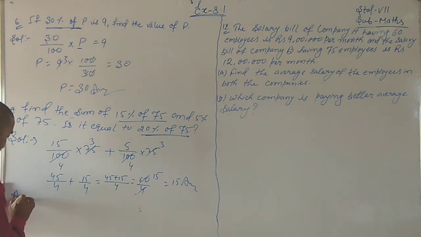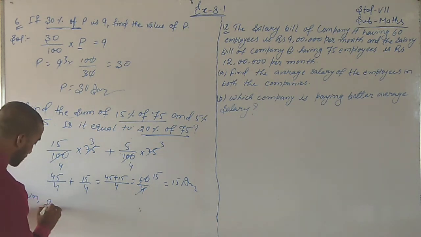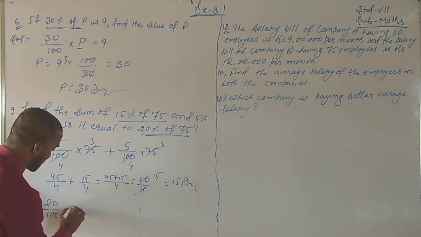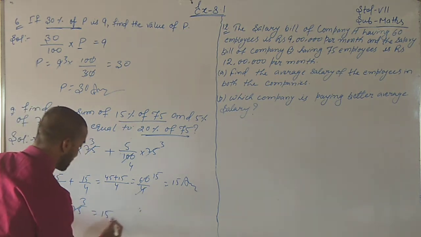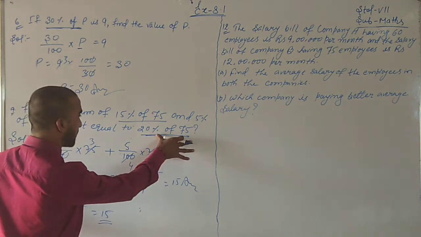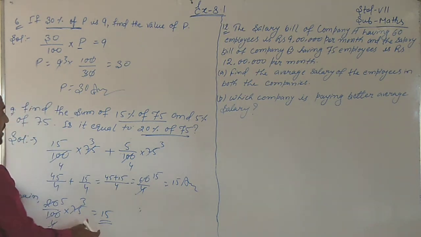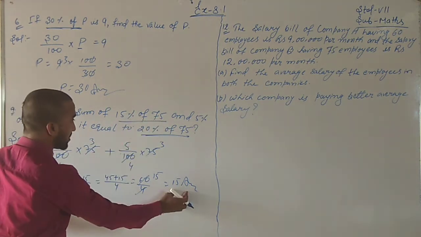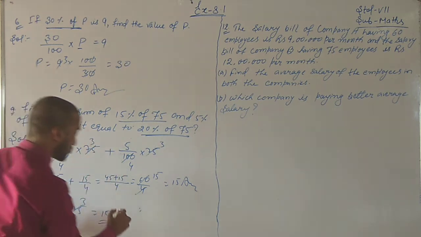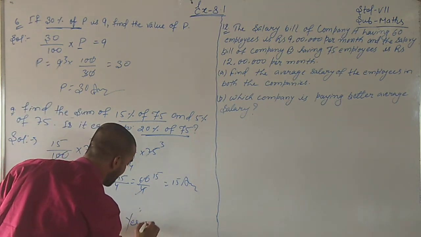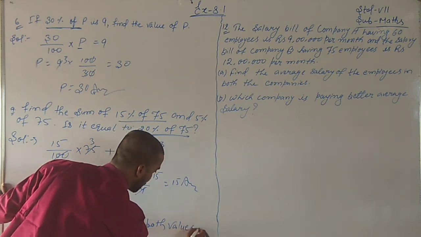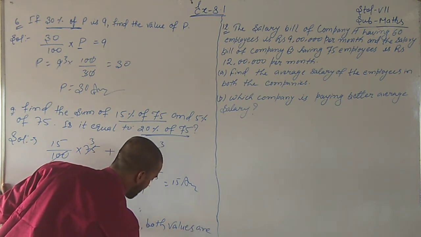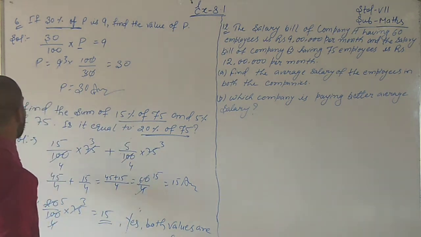So again, 20 by 100 into 75, which is 15. See students, 20% of 75 is equal to 15 and this term is equal to 15. Okay, so is it equal? So we can say that yes, both values are equal. So students, it is all about question number 9.